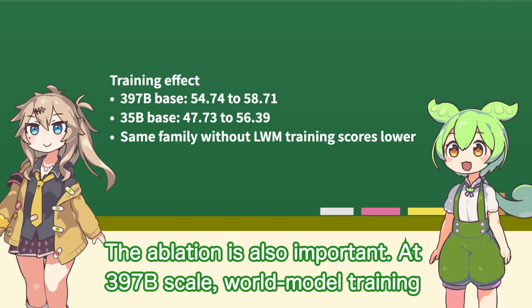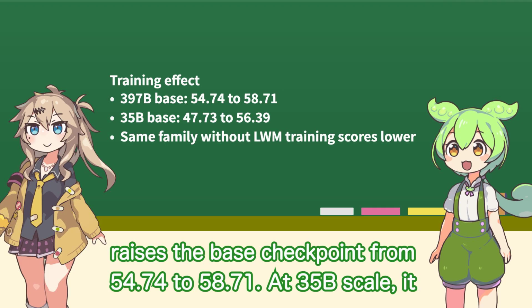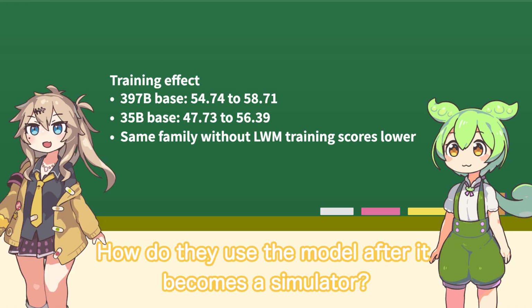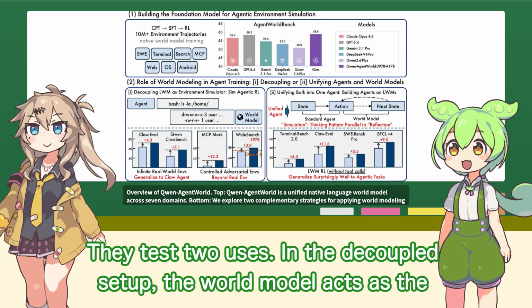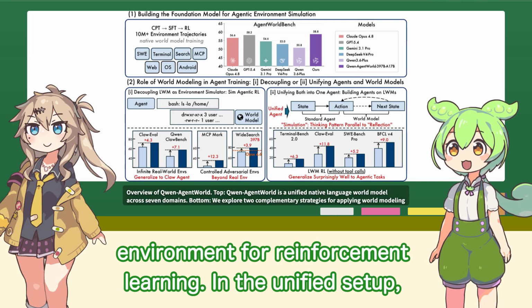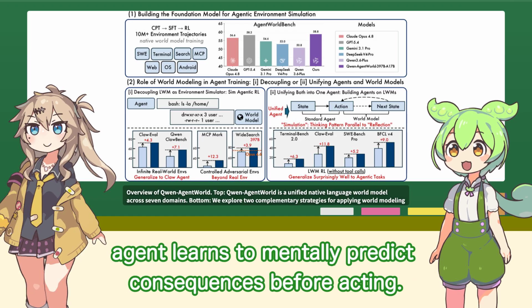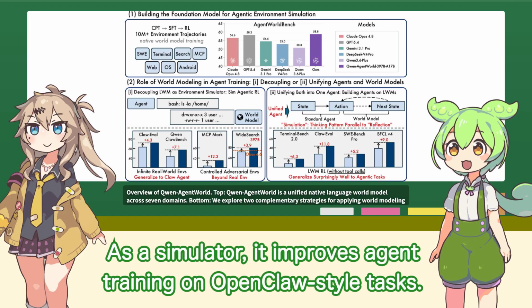The ablation is also important. At 397B scale, world model training raises the base checkpoint from 54.74 to 58.71. At 35B scale, it raises the score from 47.73 to 56.39, an 8.66-point gain. How do they use the model after it becomes a simulator? They test two uses. In the decoupled setup, the world model acts as the environment for reinforcement learning. In the unified setup, world model training becomes a warm-up for the agent itself, so the agent learns to mentally predict consequences before acting. As a simulator, it improves agent training on OpenClaw-style tasks.